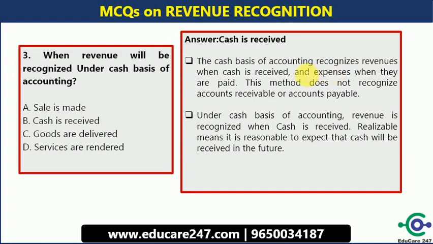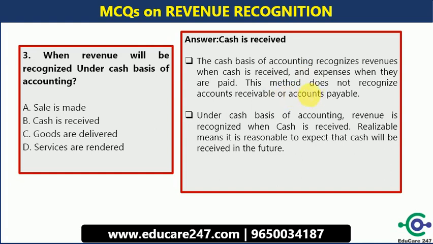So cash basis of accounting recognizes revenue when cash is received, as I have mentioned here clearly, and expenses when they are paid. So both things are happening in the form of cash. The amount comes in cash, the amount goes out in cash. That is the principle which comes under cash accounting. This method does not recognize accounts receivable or accounts payable. So this entry you must remember always.